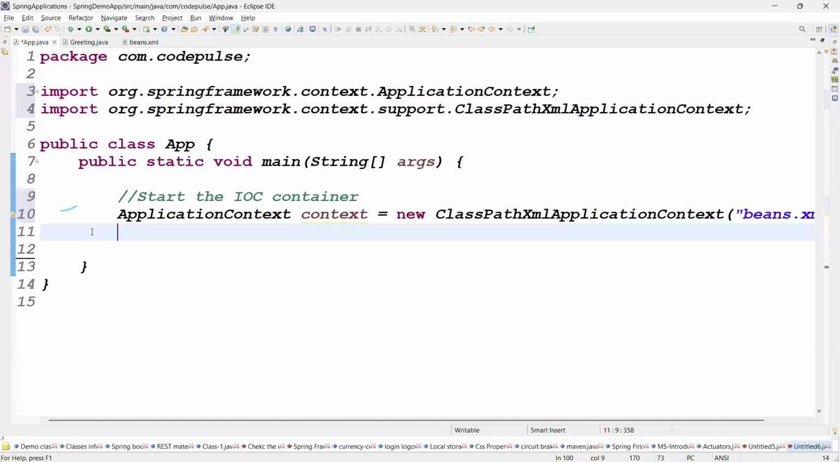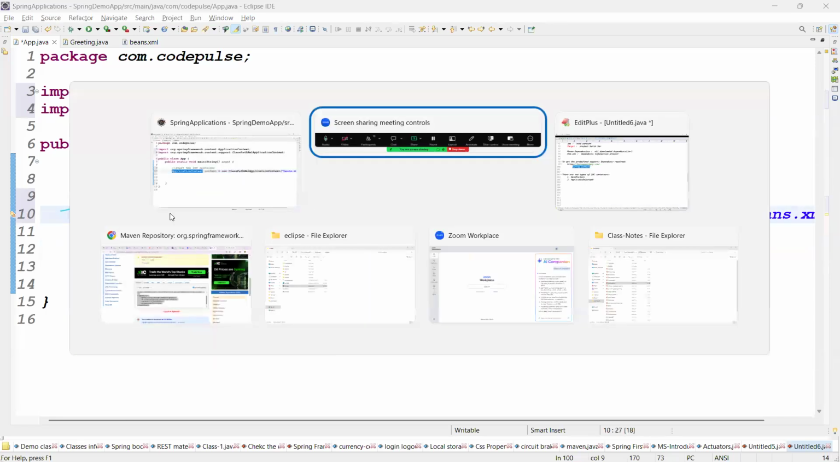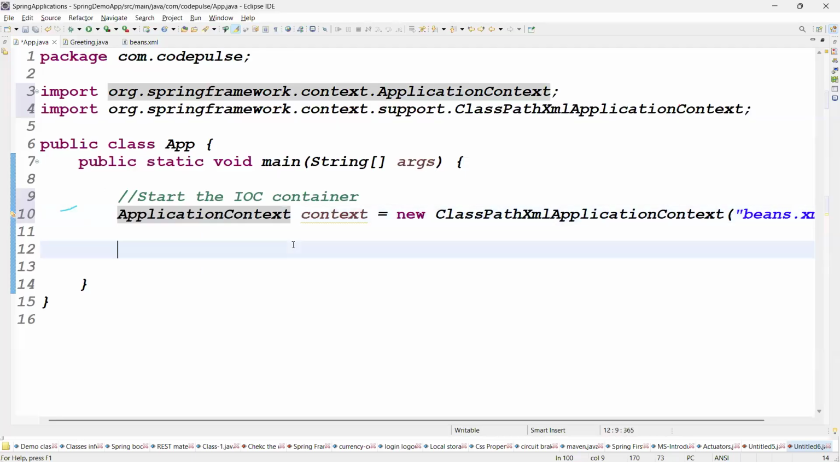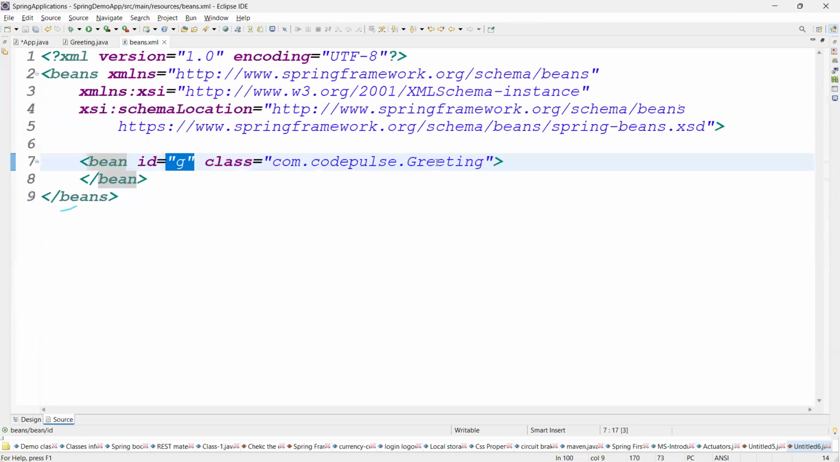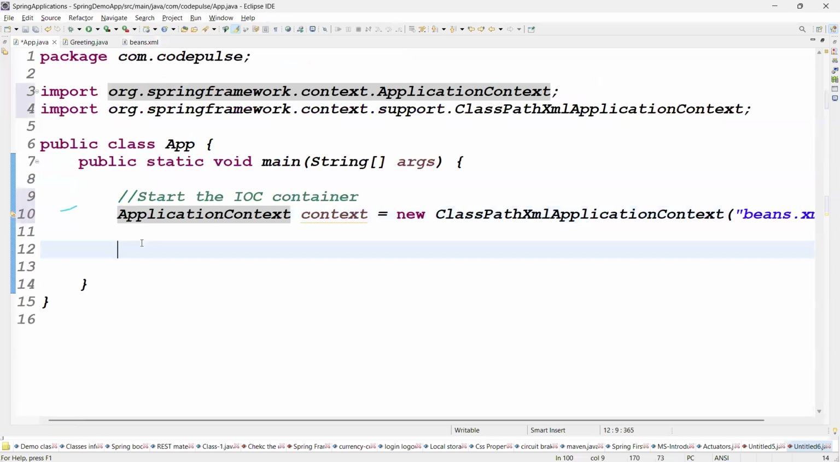This is an important point. Start the container. When you start the container, what happened? The container goes to the beans.xml file. In the beans.xml file, what did you configure? The Greeting class, and the Greeting class object is created. For that object, what reference variable is created? g, right? Exactly. Guys, that is the information. Good.